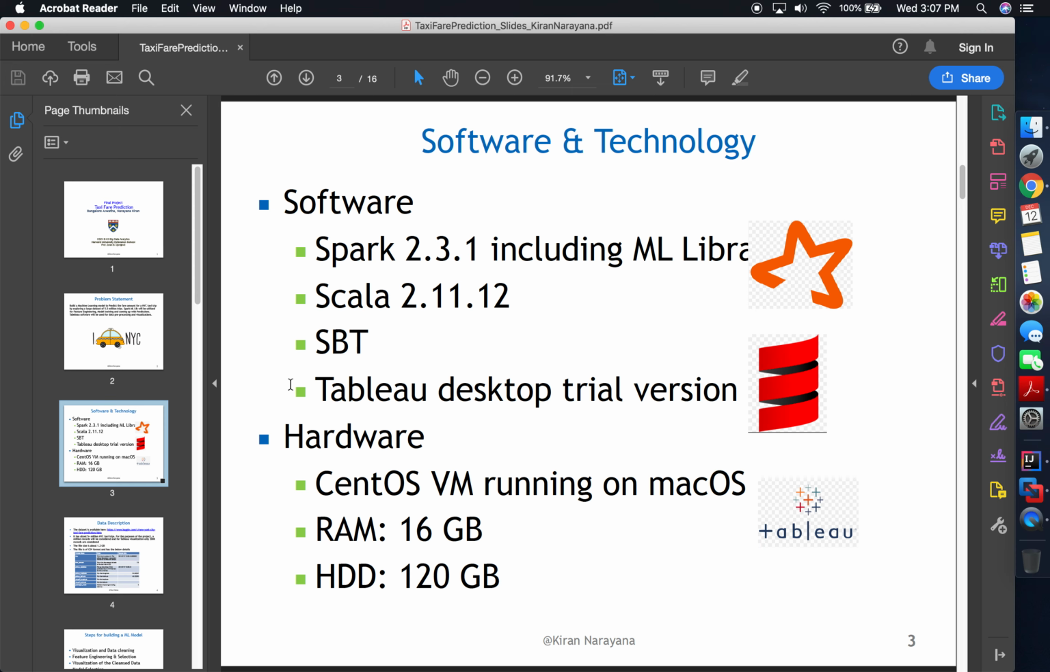As said, Spark 2.3 will be predominantly used, including the MLlib package. Scala is the programming language, SBT is the build tool. Tableau would be used for visualization. I just have a desktop trial version. Also, Spark will be run on a CentOS virtual machine, which in turn is running on macOS, having RAM of about 16 GB and a hard disk capacity of 120 GB.